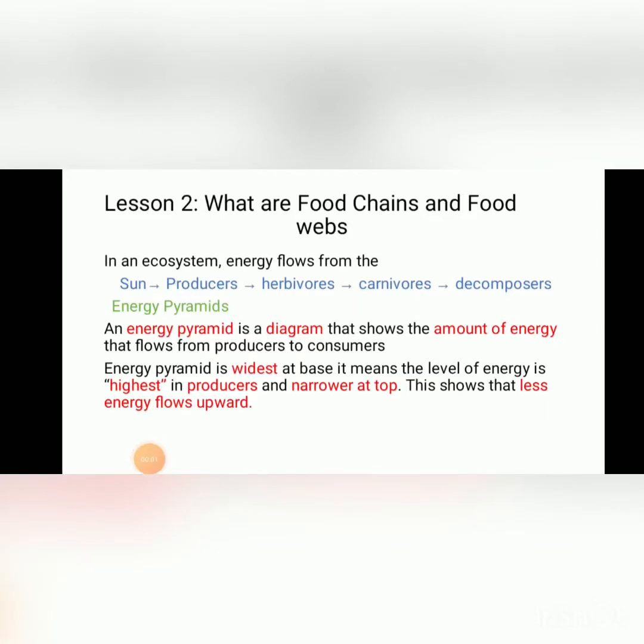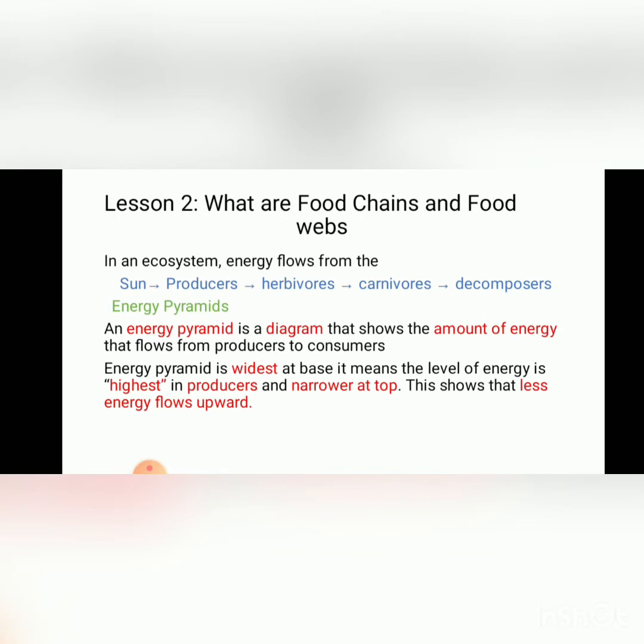As for food chains and food webs, all of these are ways for the flow of energy within the ecosystem. The main thing is the energy and the flow of energy within the ecosystem.